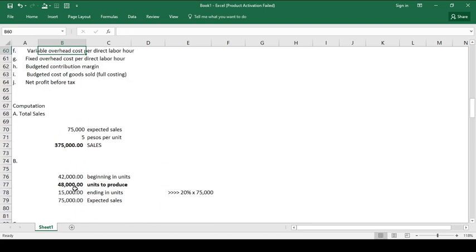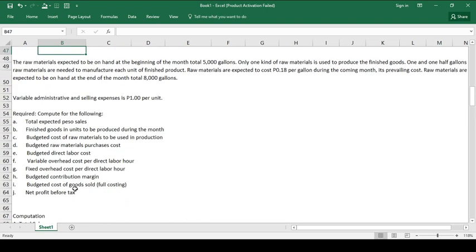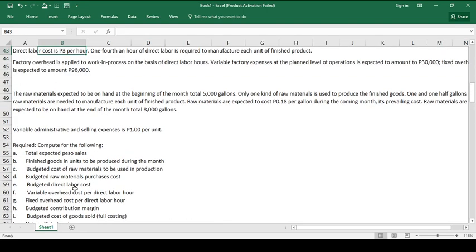The next requirement of the said problem is to determine the budgeted direct labor cost. So we are required to compute the budgeted direct labor cost. How do we find the budgeted direct labor cost? Well, take note, the direct labor cost is 3 pesos per hour. The 3 pesos is a per hour cost. And take note that each unit of finished product requires one-fourth of an hour.